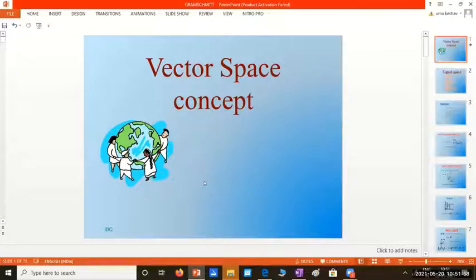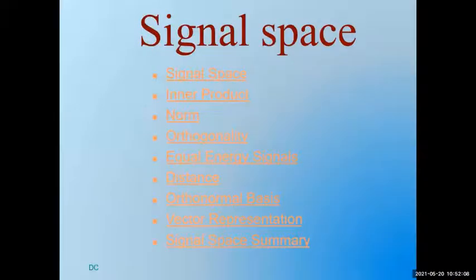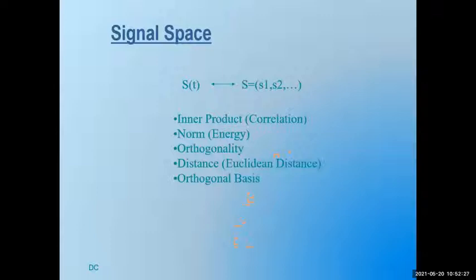So: vector space concepts, basics of signal space, inner product, what is norm, orthogonality, energy in the signals, Euclidean distance between two signals, how we form orthonormal basis functions, vector representation, and the signal space summary. These are the things needed.